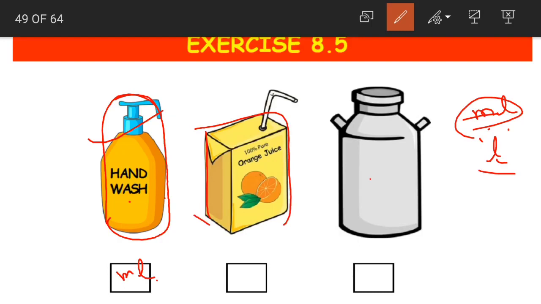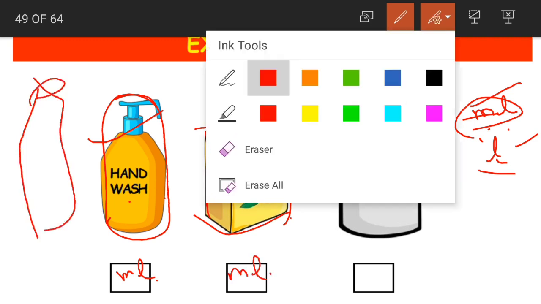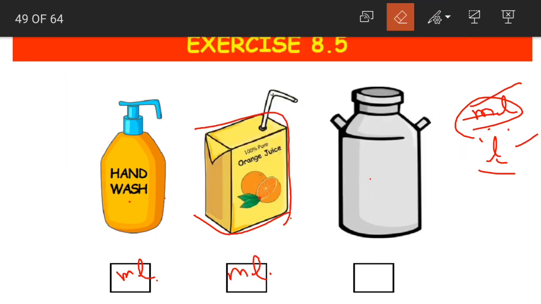Now as this is a small pack, its capacity would be milliliters or liters? It would be milliliters. Yes. Suppose if it was a big bottle of orange juice, then the capacity would have been liters. But as it is only a small pack, the capacity is our milliliters.